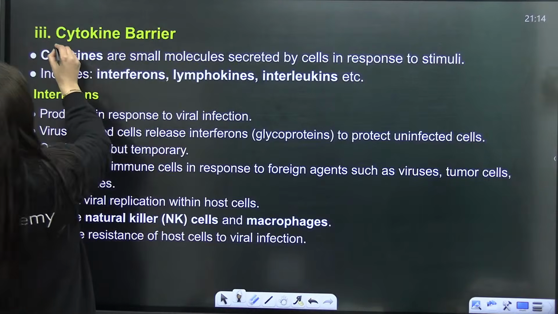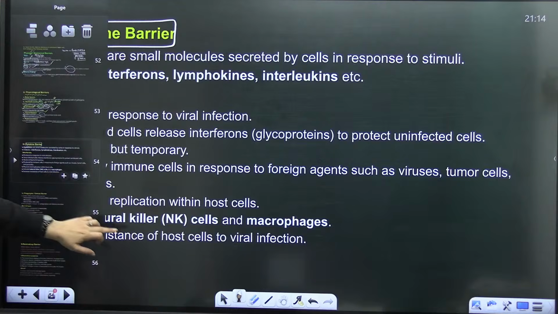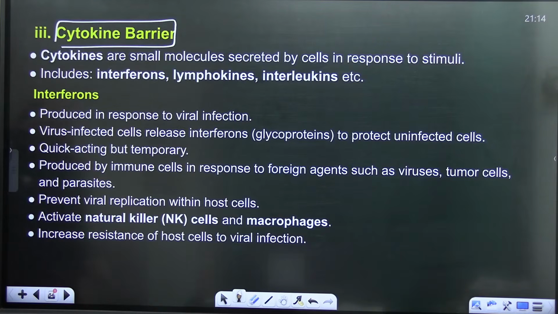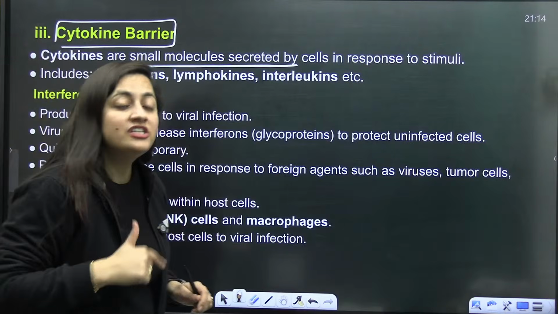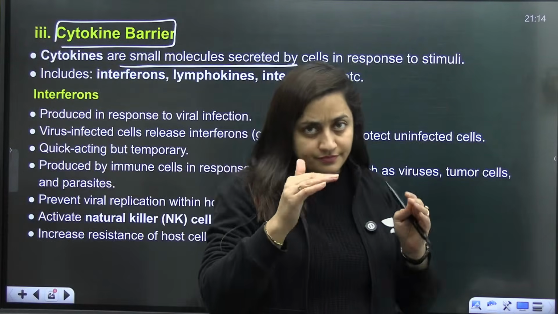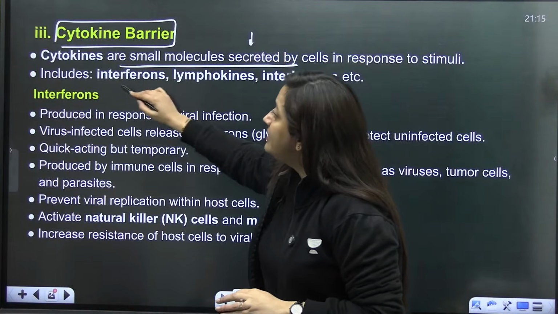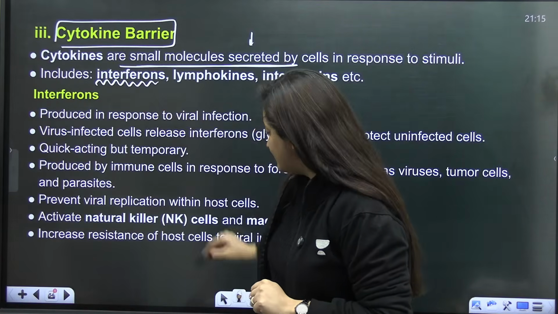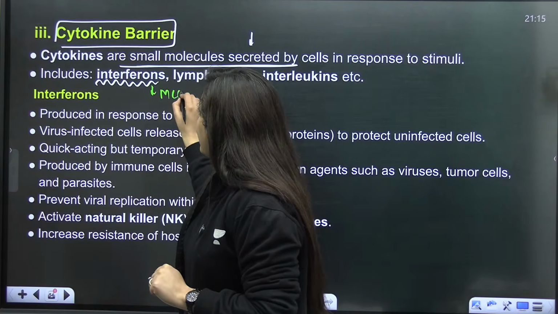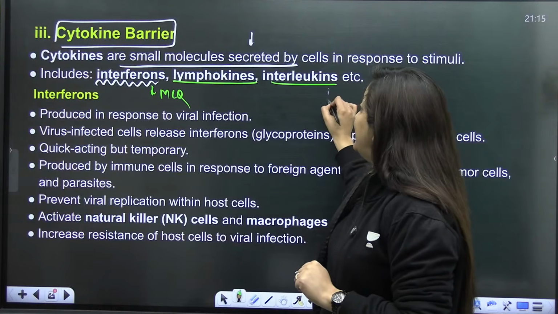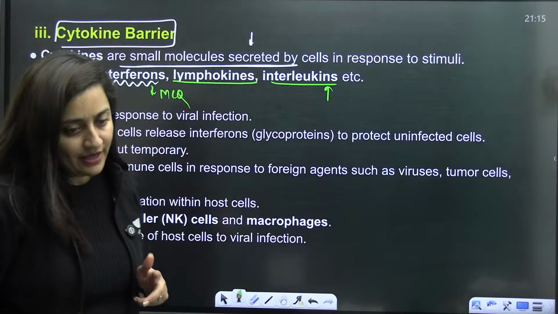Is that clear, students? Then comes the cytokine barriers. After that, we'll discuss the cellular barriers. Cytokines are small molecules secreted when there is a stimulus in the body for their synthesis. They include interferons, given in our NCERT, which are very important for us. Lymphokines and some interleukins are also there. So they are also protecting our body. Are you getting my point?